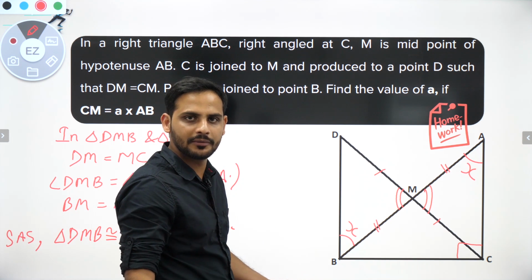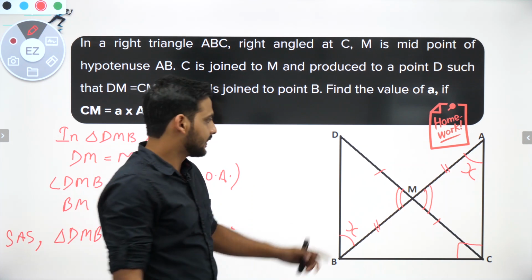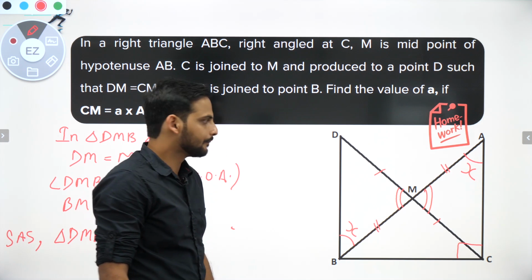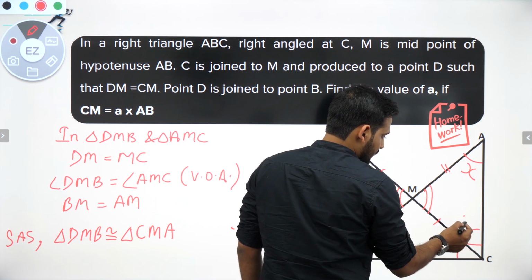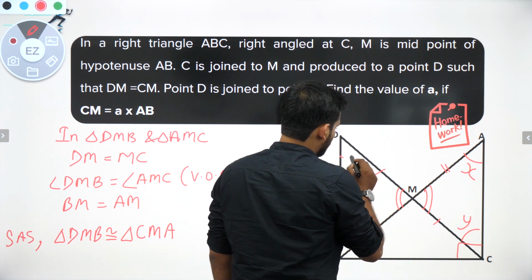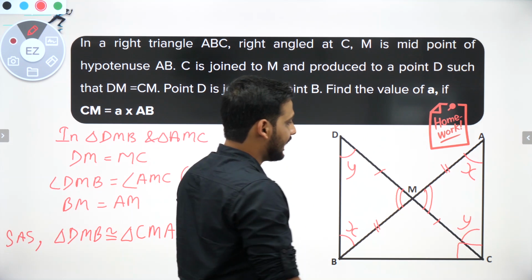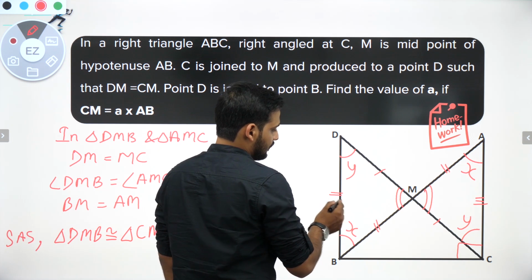Because they are the corresponding parts by CPCT, right? And let us say this angle is Y, so this angle will also be equal to Y by CPCT, correct? And this AC will be equal to BD.